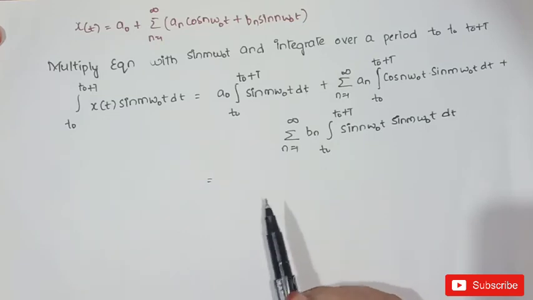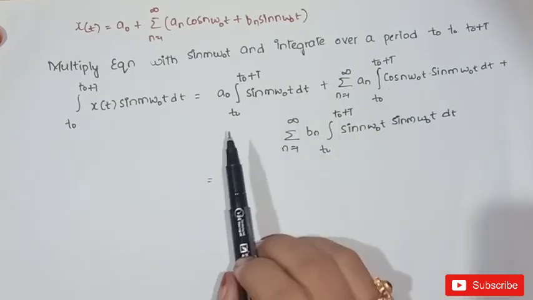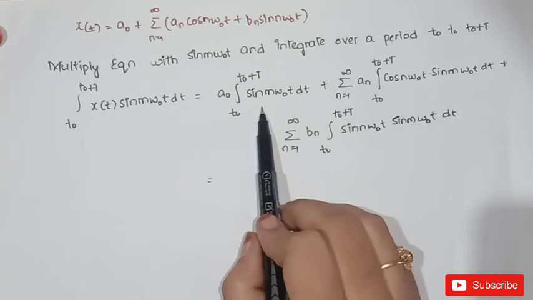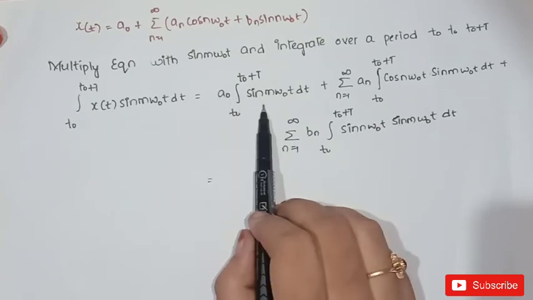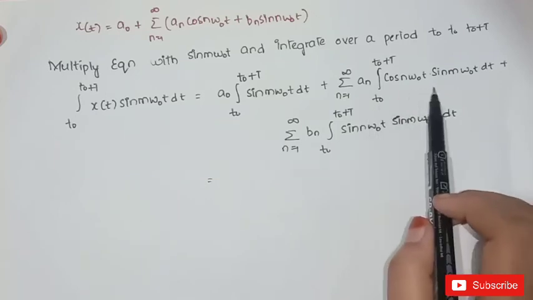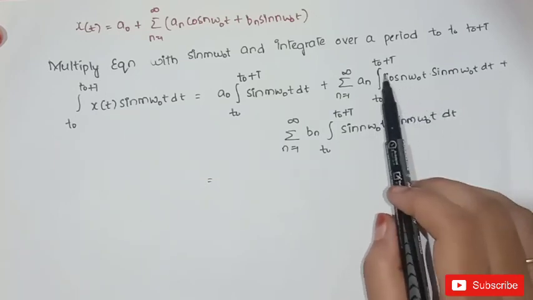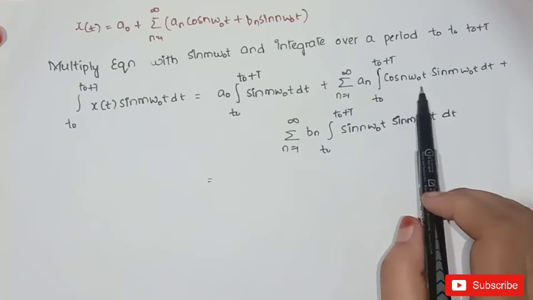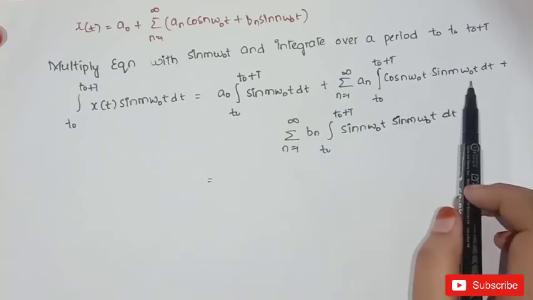If you observe the above equation, here the first integral and second integral will become 0. Why? It is a sinusoidal signal, so if we integrate it over a period, the net area will become 0. So a naught into 0 is nothing but 0. In the same way, the value of integral t naught to t naught plus t cos n omega naught t into sin m omega naught t dt will be 0.